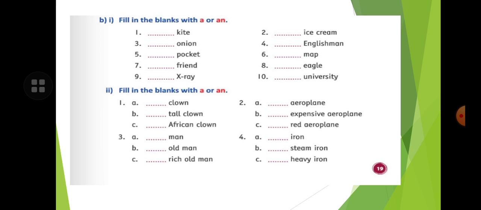Here also you will write, fill in the blanks with a and an. You will see the vowel or vowel sound, and after that you will put a or an according to the word. So children, I hope you have understood the exercises. So children, thank you.